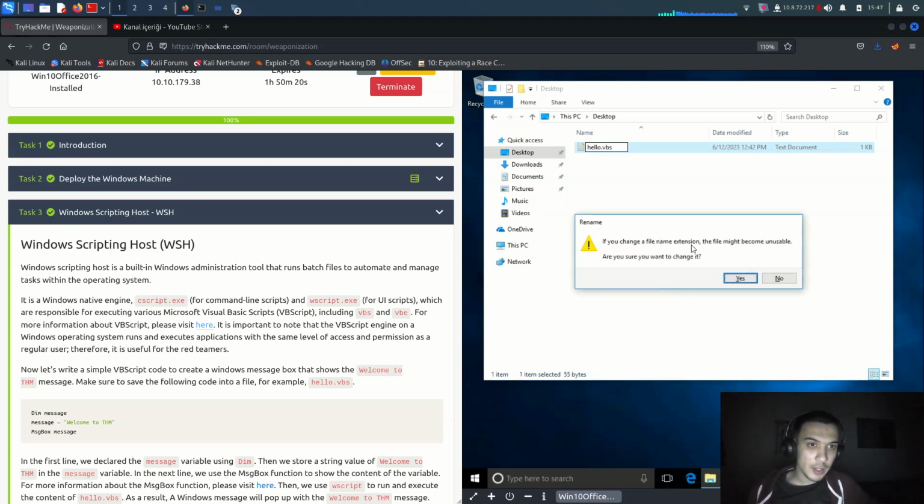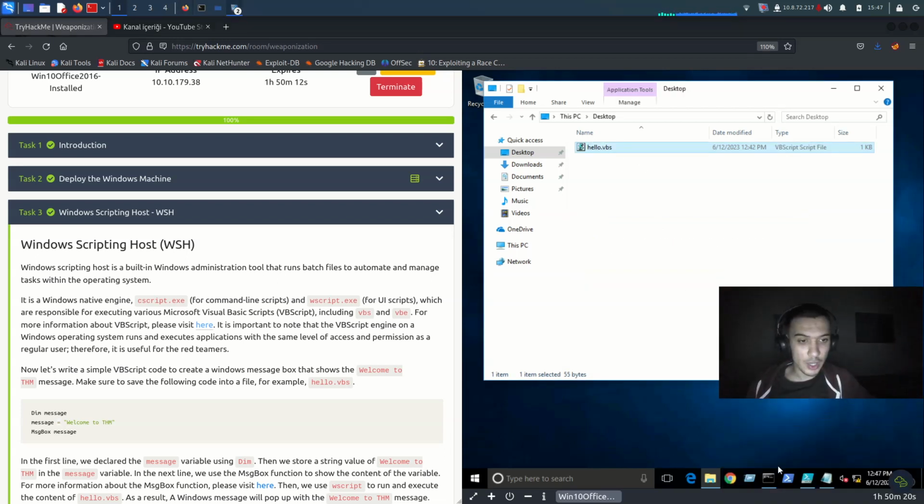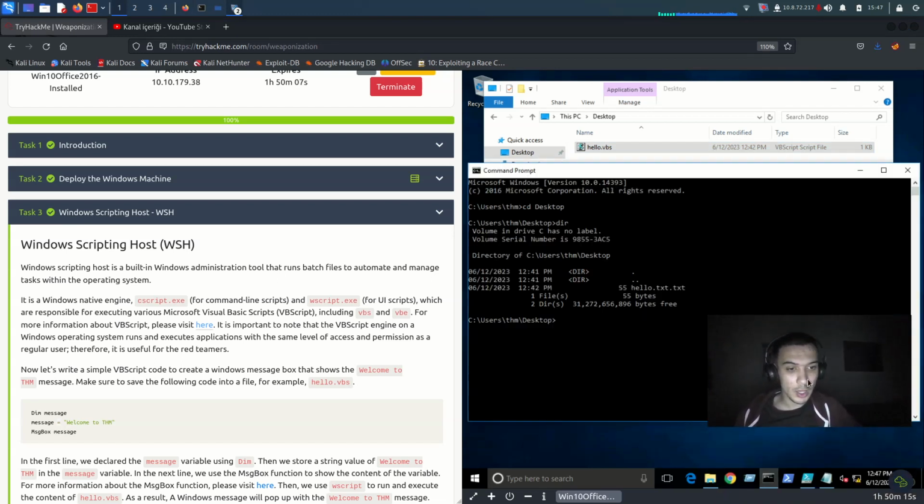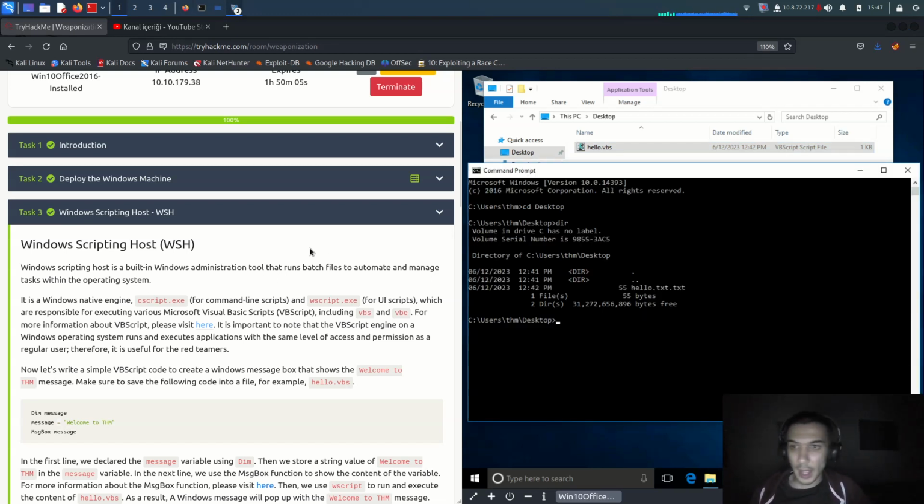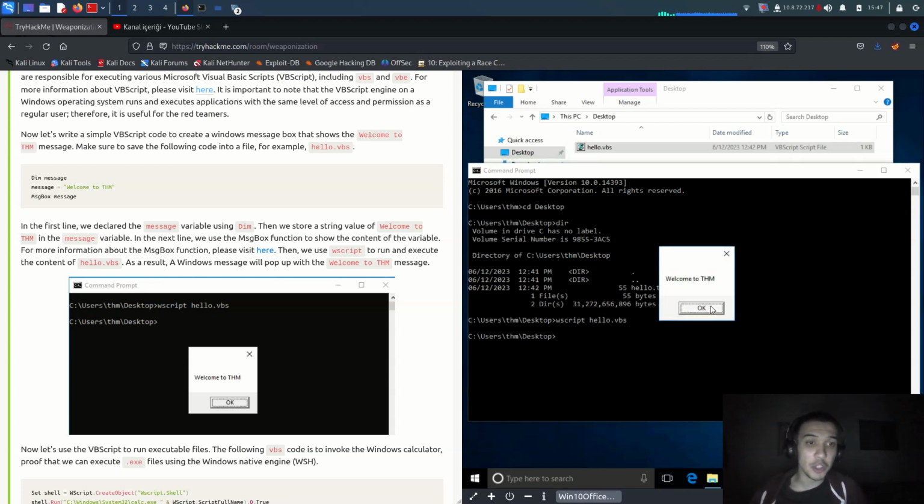If you change the file name extension, the file might become unusable. Are you sure you want to change it? Yes. Alright, there's a hello.vbs file. You can check it like that. Now it's time to go to cmd one more time. There's my cmd window, and now how can I run it? Just say wscript, like that, and hello.vbs. So it's giving a welcome to TryHackMe.